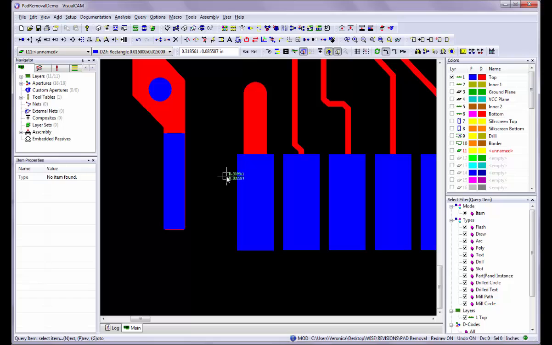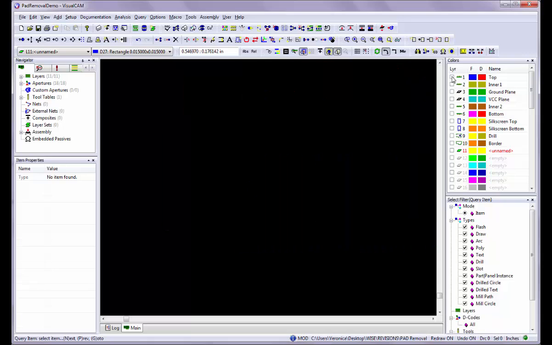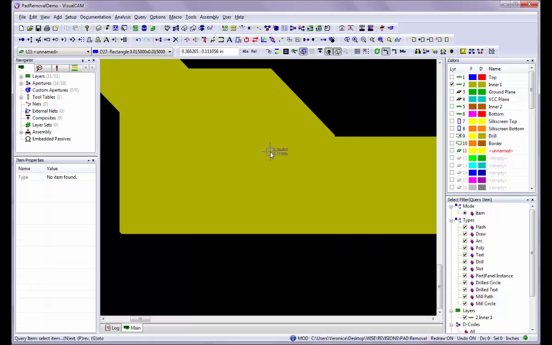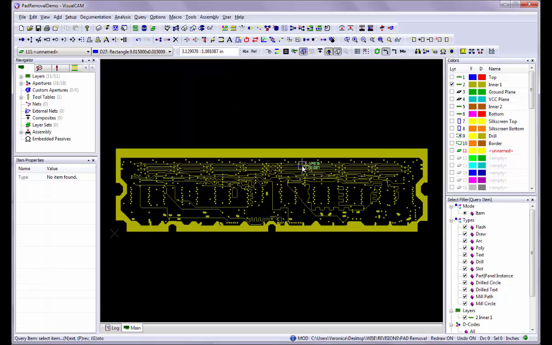Removing isolated pads is just as easy. This command will remove any unused pads from your inner layers and isolated pads that are completely drilled out on top and bottom layers. Again, make sure that any drawn pads have been converted to flashes before you begin the command.